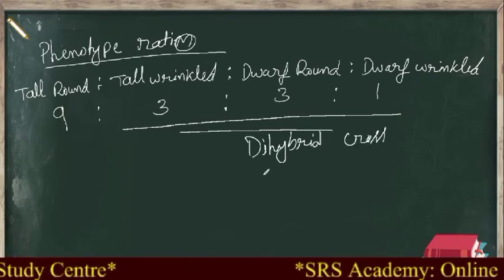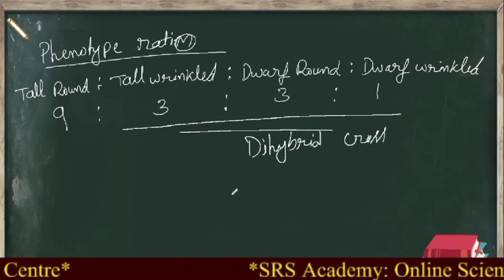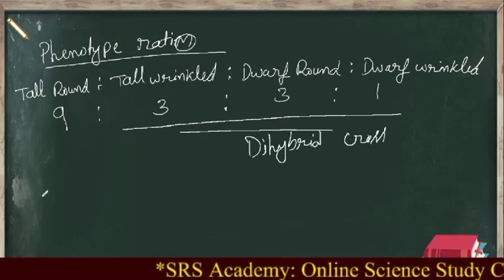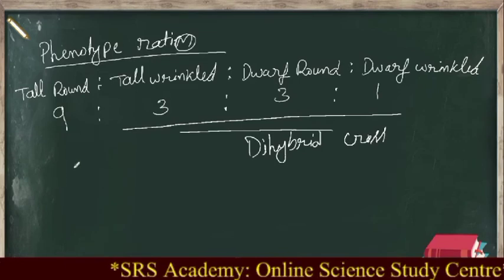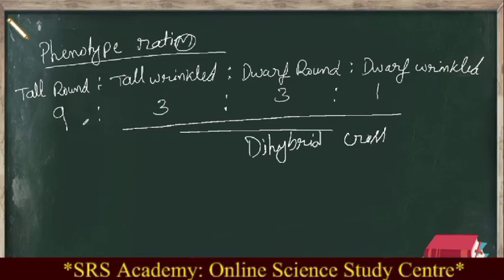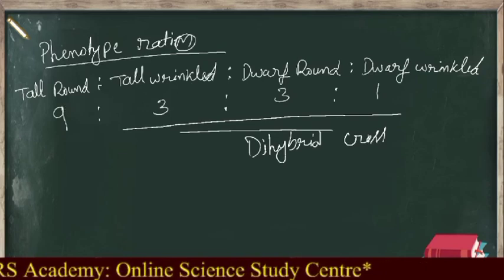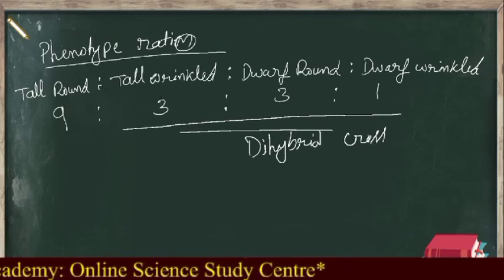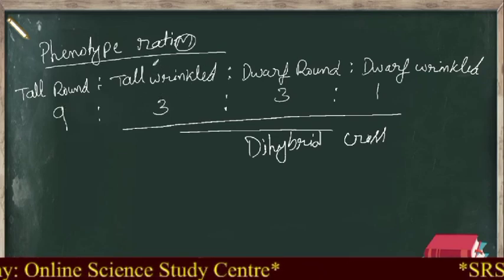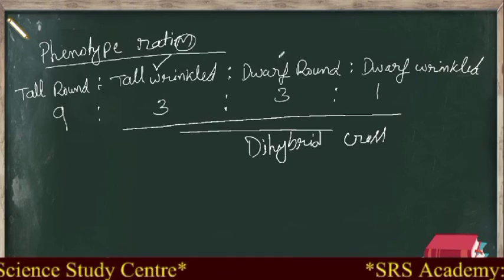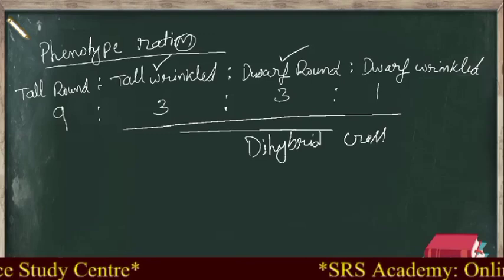Clear? Whatever parents we took, they are only a tall round plant with a dwarf wrinkled one. But at the end, after the second generation, you know what we got? We got 2 new plants, that is, new combinations. One is tall wrinkled, which is not present in the parent, and then dwarf round, again which is not present in the initial parent, right?